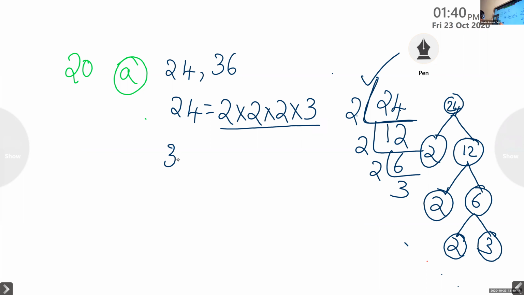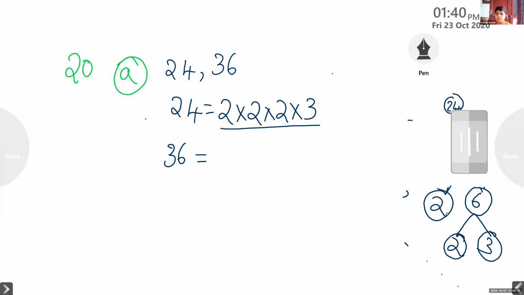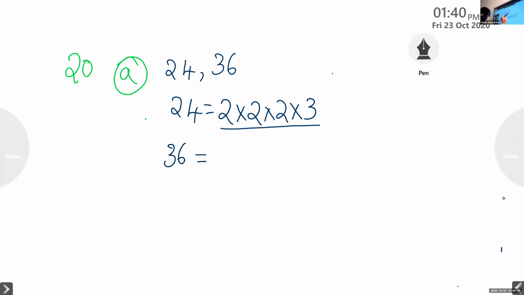Tell me, 36 can be written as 3 into 3 into 2 into 2. Anandesh is going to tell me. Okay, if you have any doubt, 36 divided by 2 is 18.